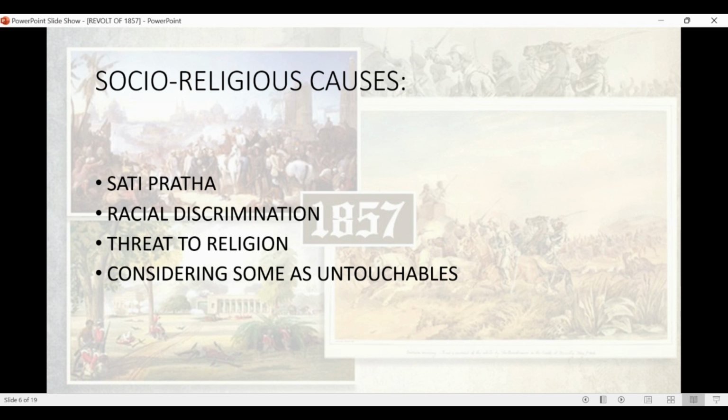So the main problem was the socio-religious cause. The fourth point is considering some as untouchables. This is the point that when the military people, or some of the military men, went out of their own land area, for example, there is village one and there is village two, and if a sepoy from village one goes to village two, he was considered as achut, untouchable, means he had lost his own land and went to another land.